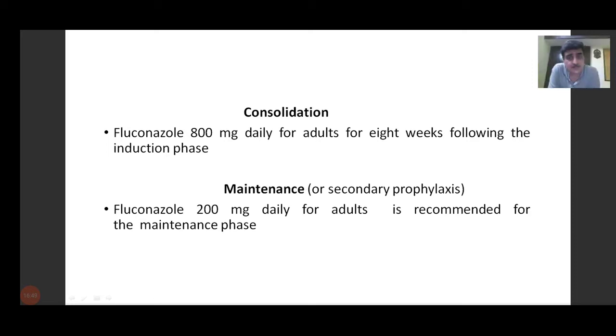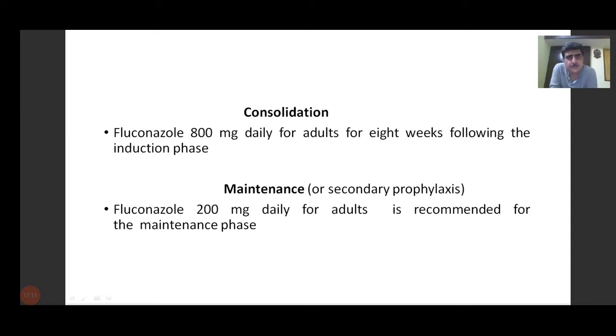After the consolidation phase, there is another phase which is called maintenance or secondary prophylaxis. Secondary prophylaxis means we want to prevent a recurrent infection in patients. For that, we again use fluconazole at a lower dose of 200 milligram daily for adults for the maintenance phase. This will continue for a long time till either the patient's CD4 count improves or we find that the patient's viral load has reduced.